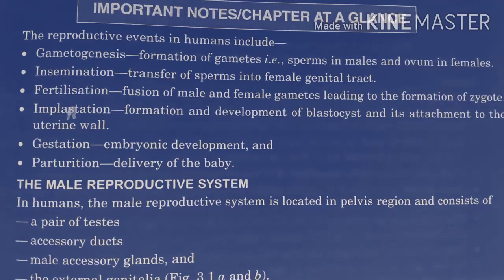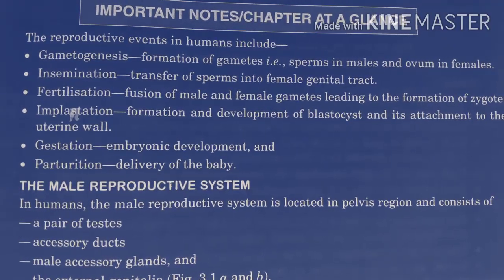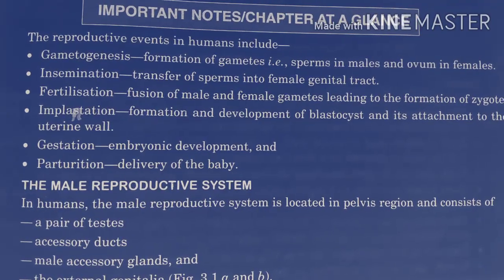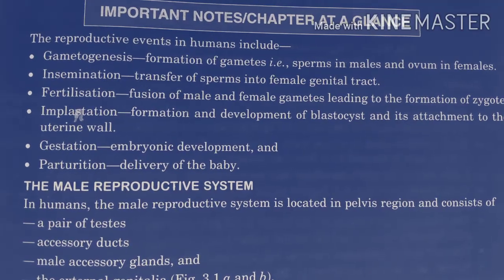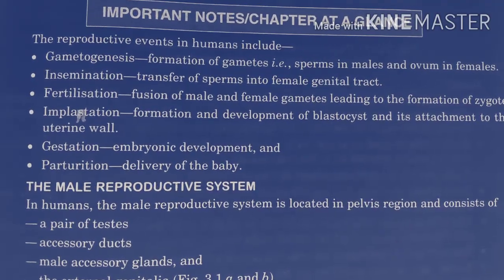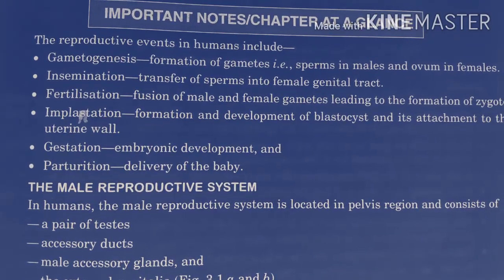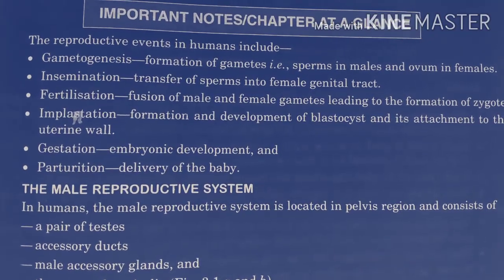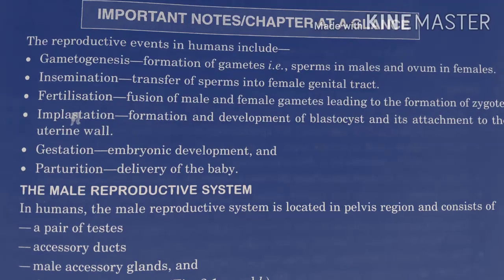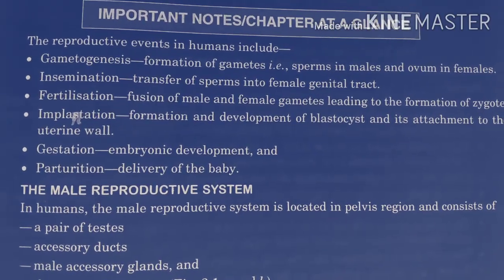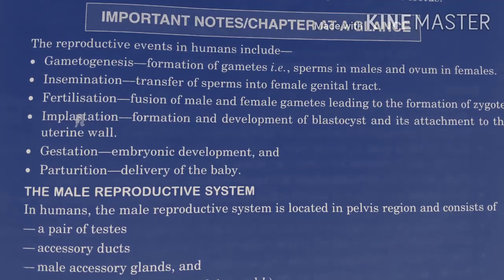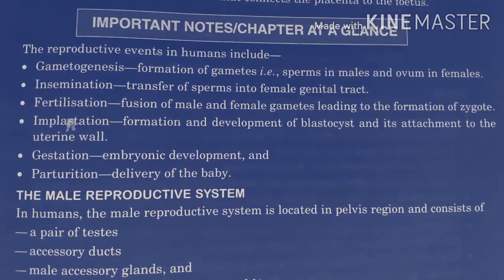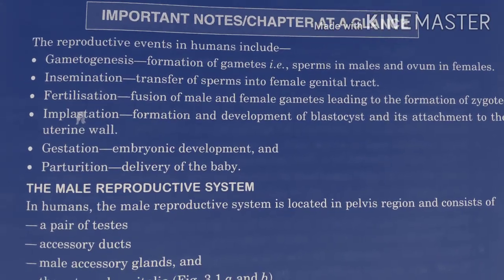Now the next terminology is gestation. Gestation means the baby is growing inside the uterus. The whole embryonic development of the baby inside the uterus, that period is known as gestation. Now what is parturition? Parturition means when the baby is fully developed inside the uterus, the delivery of the baby. When the baby is delivered, that process is known as parturition. These terminologies are included in this chapter.